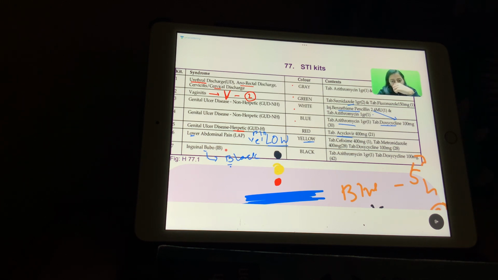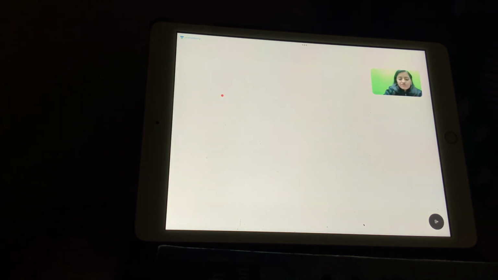Now, if I ask you the question, in which STI kit will we have fluconazole? Fluconazole is present in which STI kit? Second, because fluconazole is an antifungal used for candida, right? So it is going to be green color.